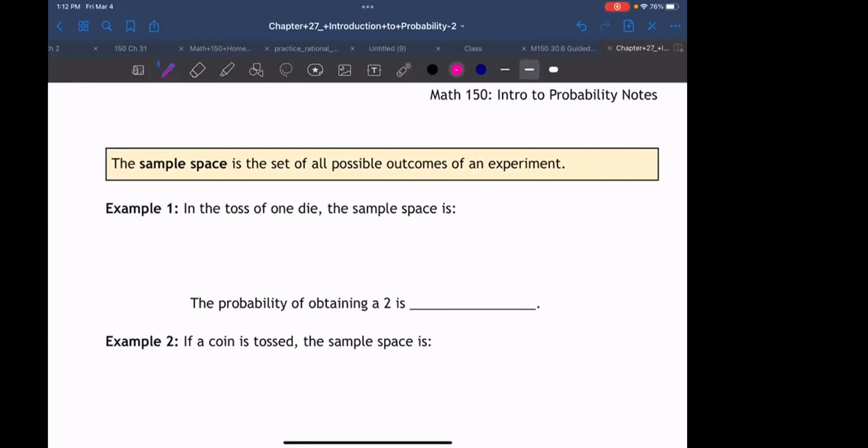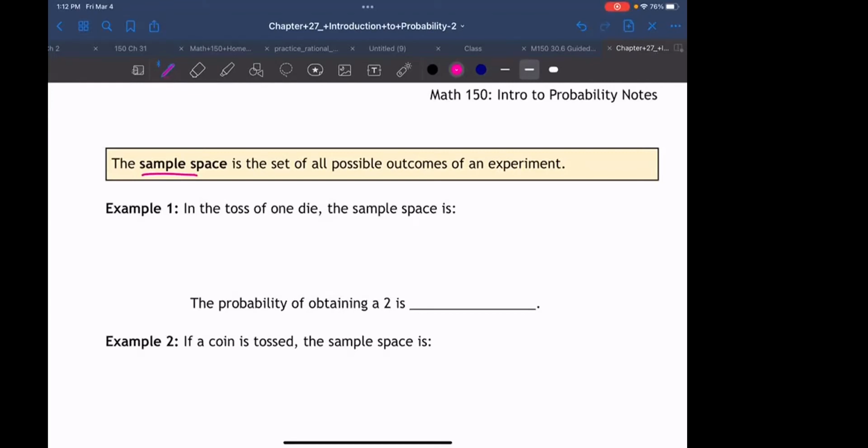If we compile every single possible outcome that can ever happen, we call that the sample space. So sample space is the set of all of the possible outcomes of an experiment.